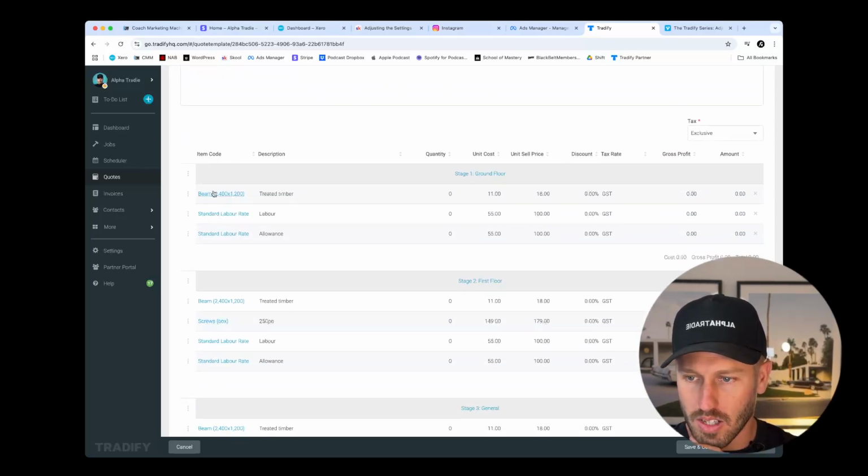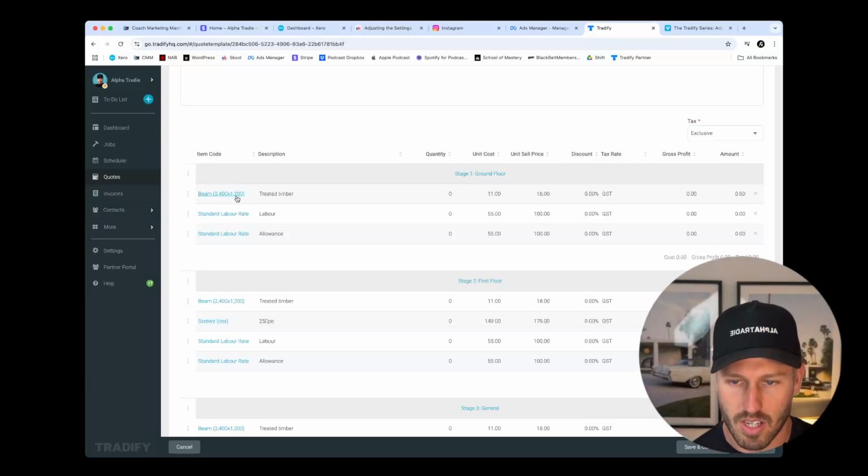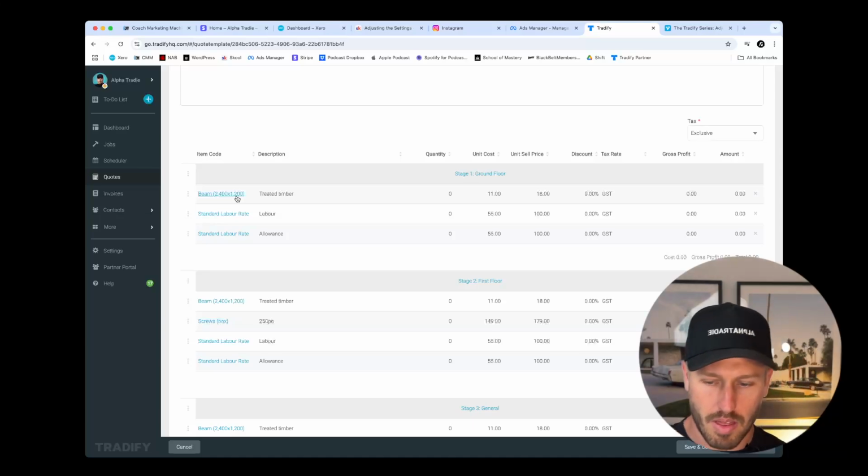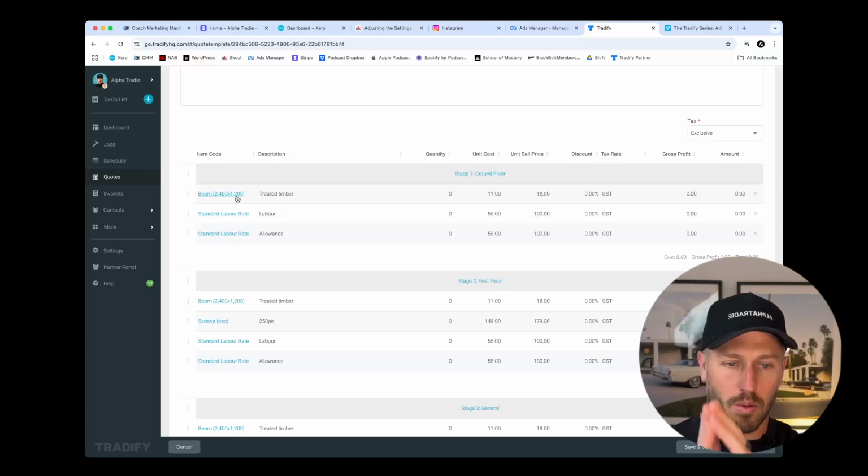These are price list items that sit in here. These are obviously the labor rates that we did in our settings. When we are playing with price list items, I want you to, now that you have an understanding about how the template should be set out, and you're probably thinking, I know how I want my template to be laid